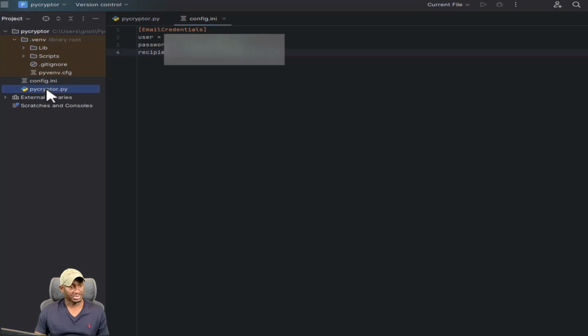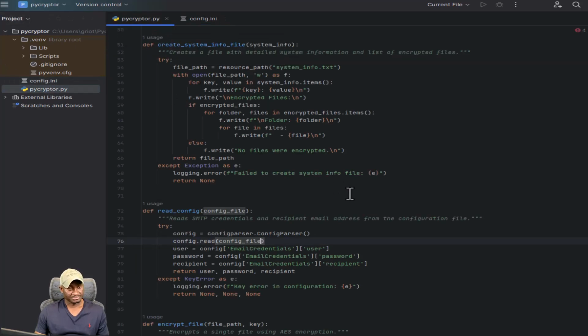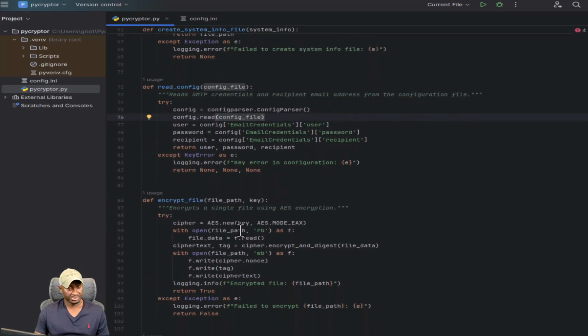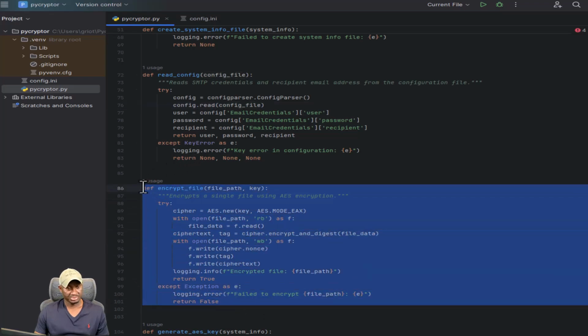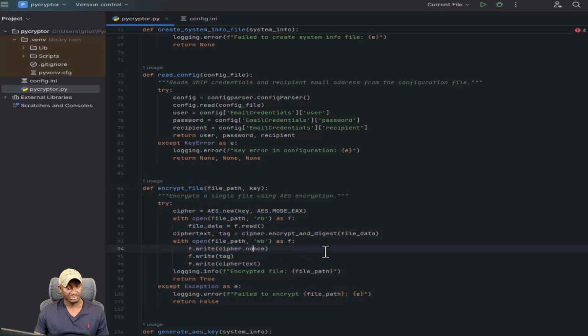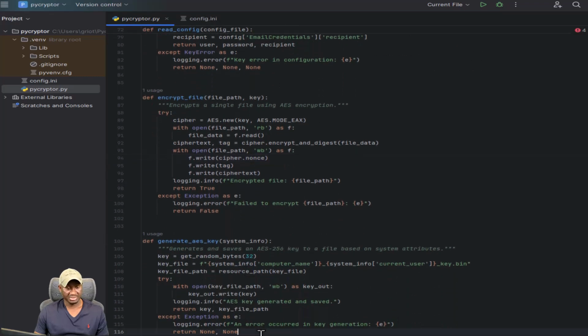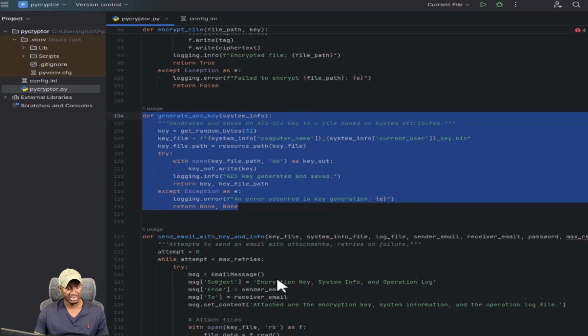So I'm going back to our script. Let me go back to our script, and just continuing to walk through it. So encrypt file, as I mentioned, we are using this to encrypt a single file. This will just basically take the path of the file, and we're creating a new AES key. We're using AES mode EAX to generate the cipher and pretty much generate the AES key. This is where we actually generate our key.